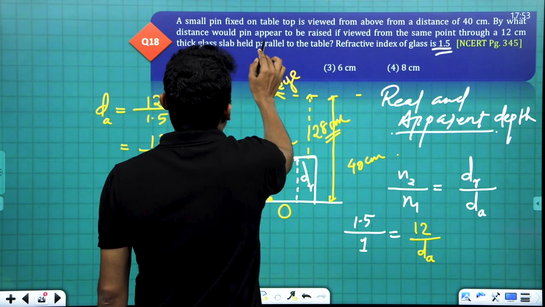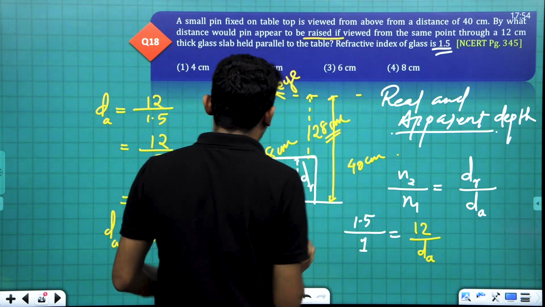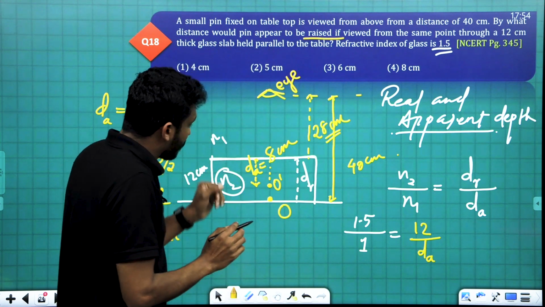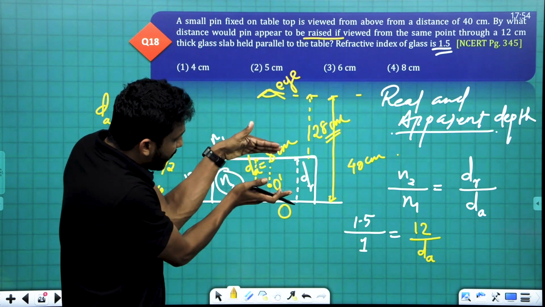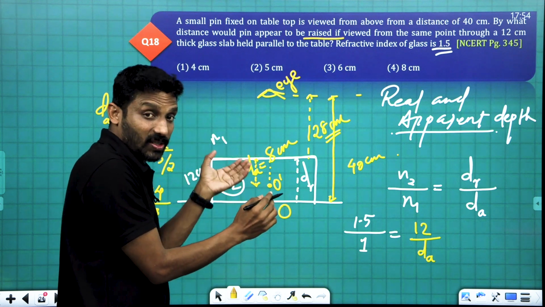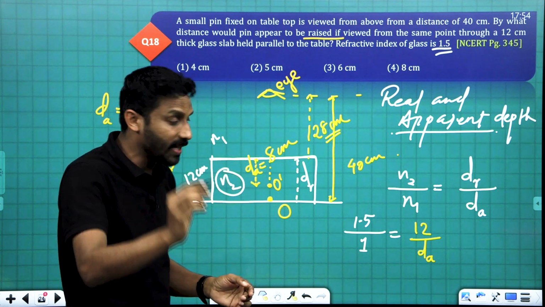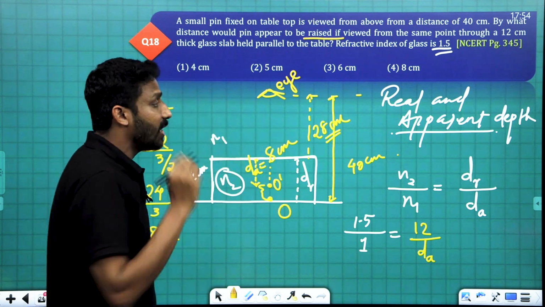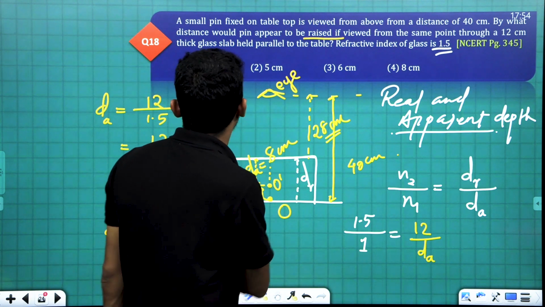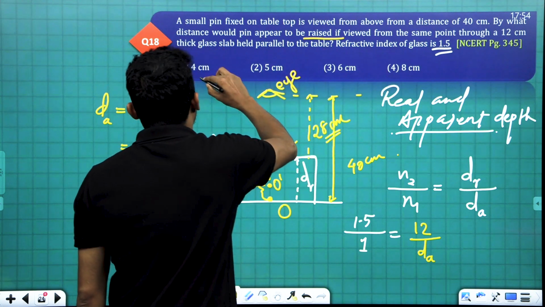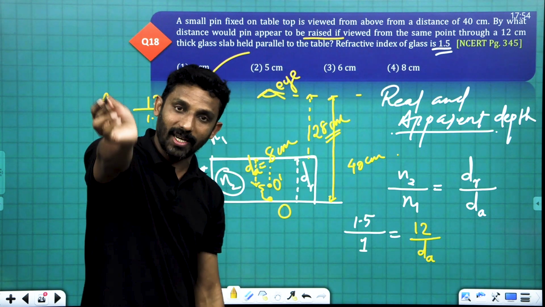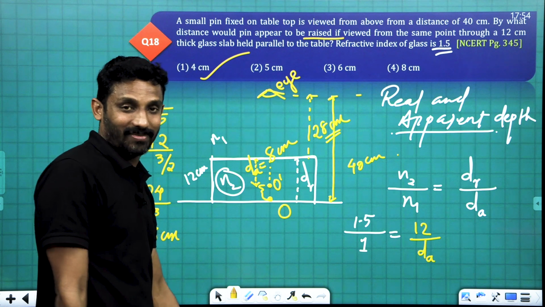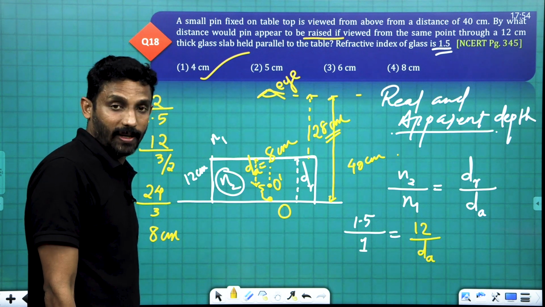And the question is, how much distance is the pin raised? See, this is 8 and this is 12. Then how much is it raised? 12 and 8, so it is raised by 4 centimeter. Option A is the correct answer. I hope you understood clearly.